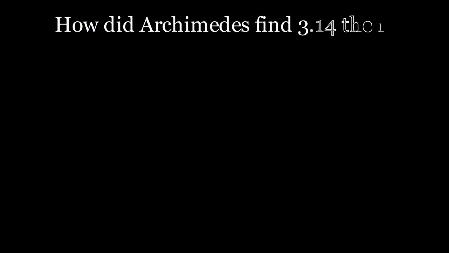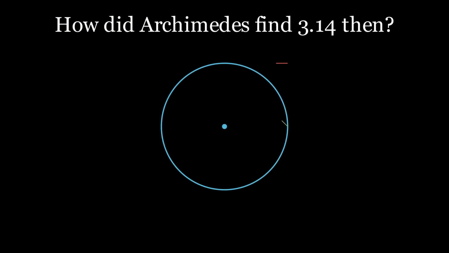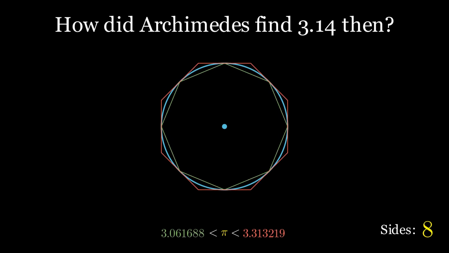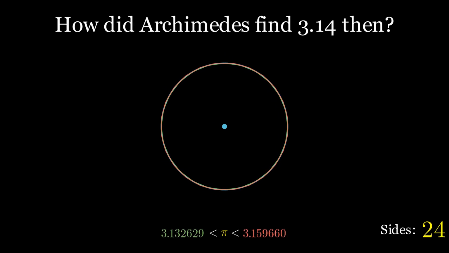But you might be asking me, how did Archimedes get pi to 2 digits then? For that, I leave this 96-sided polygon as an exercise to the viewer.